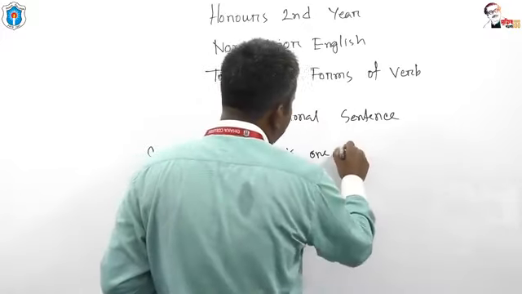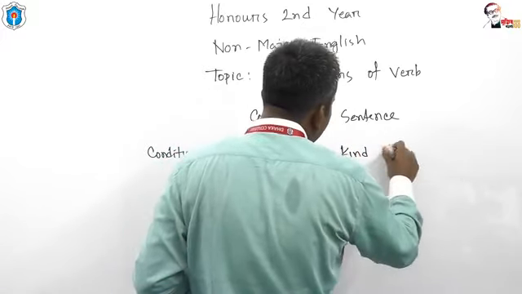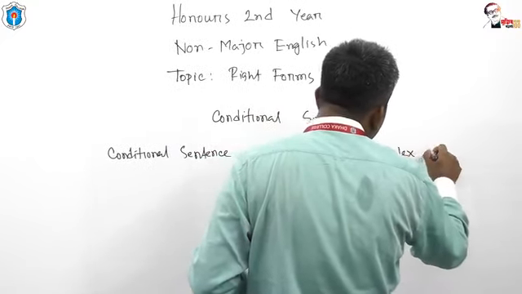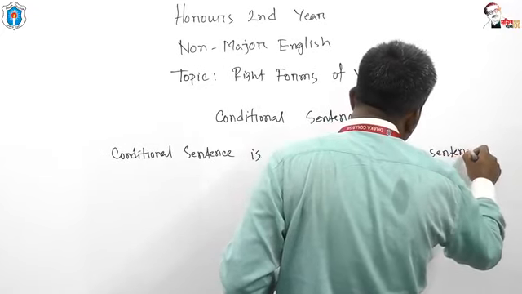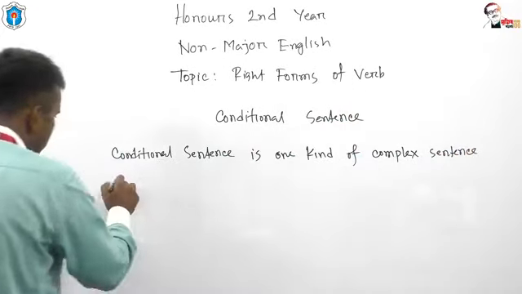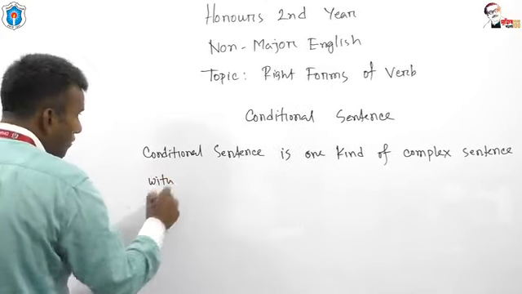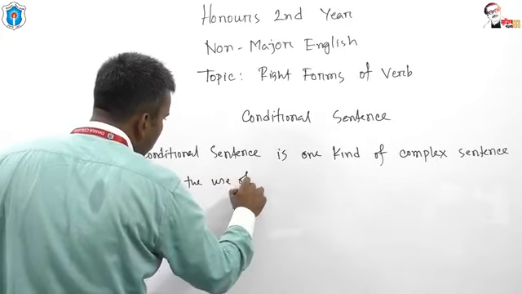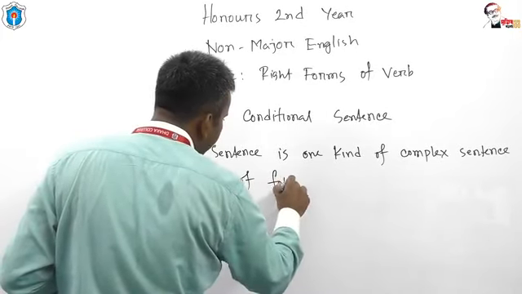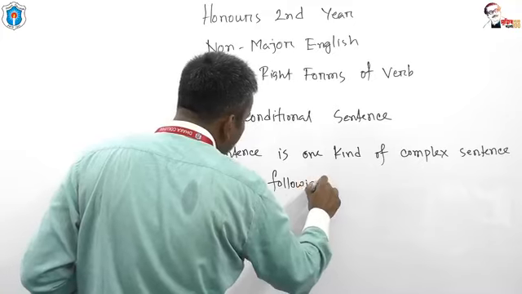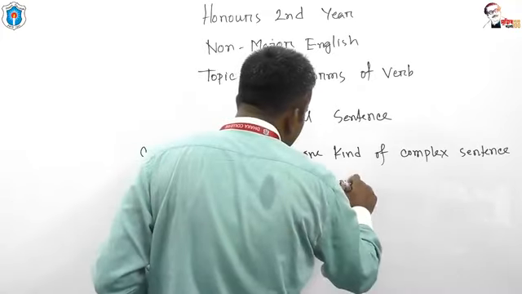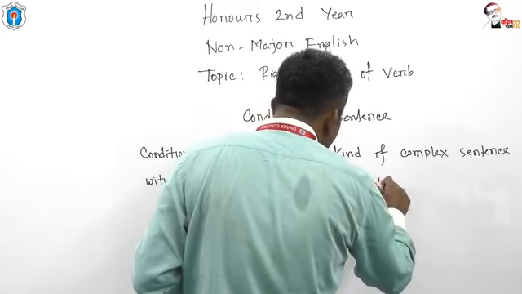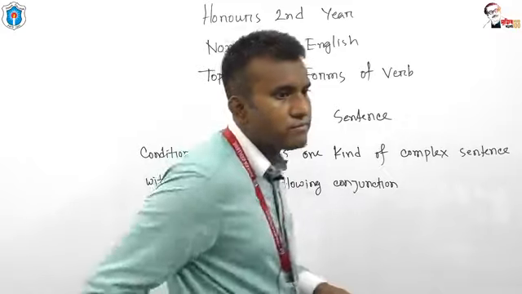Conditional sentence is one kind of complex sentence with the use of following conjunctions.